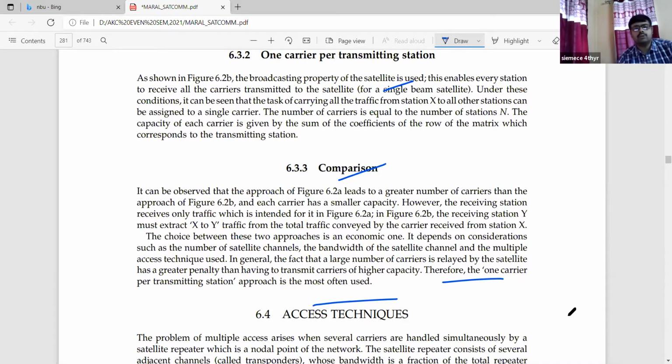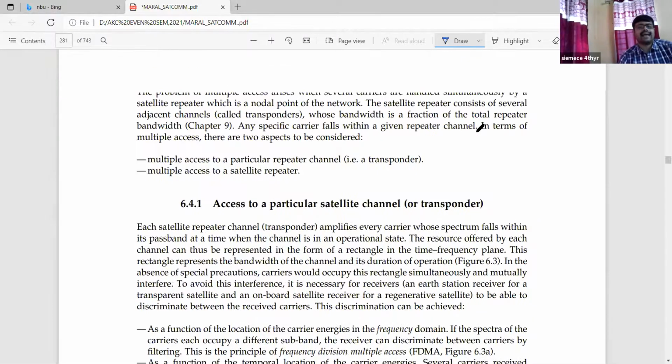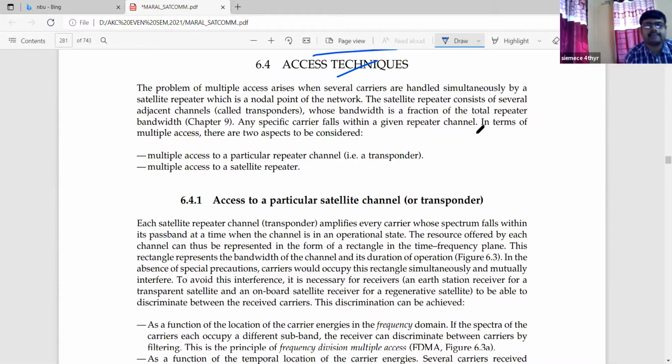Now we will go to the access technique, because this is the point that we want to discuss under satellite communication. Access techniques means the different types of data accessing methods that will be used over the satellite communication channel or link. The problem of multiple access arises when several carriers are handled simultaneously by a satellite repeater, which is a nodal point of the network.